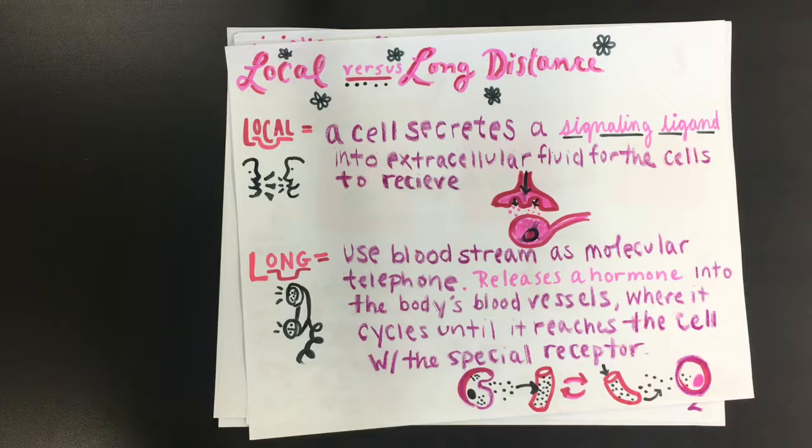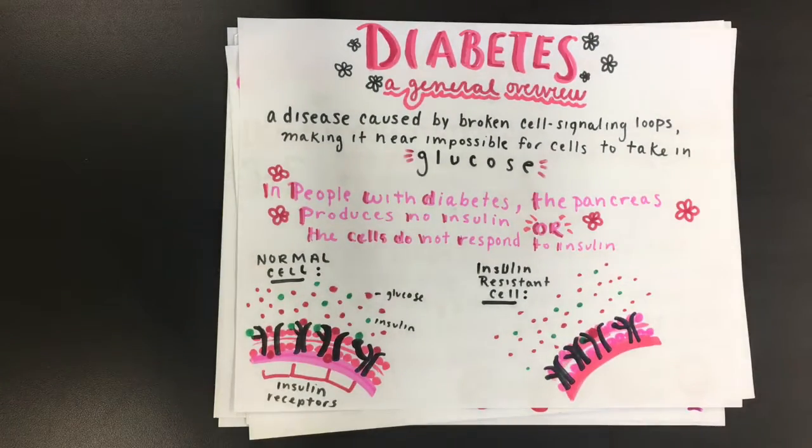But what does any of this have to do with diabetes? Well, diabetes mellitus is a disease caused by broken cell signaling loops, making it difficult or impossible for cells to take in glucose. Normally, when blood sugar levels rise, the pancreas detects a change in homeostasis and secretes insulin into the bloodstream, where it bonds to cells with certain GPCRs. The GPCR then sets off the domino effect that eventually leads the cells to take up more glucose until blood sugar levels fall and return to normal.